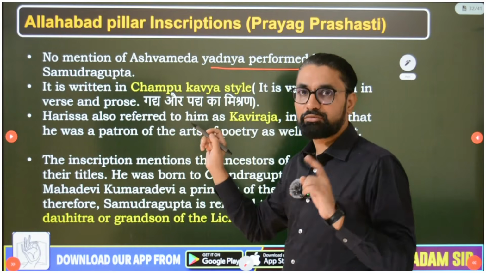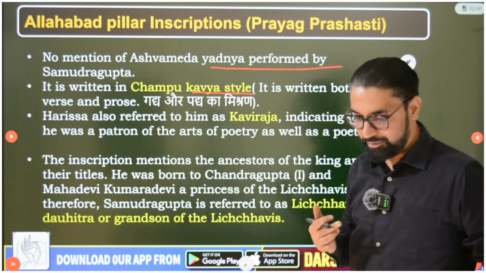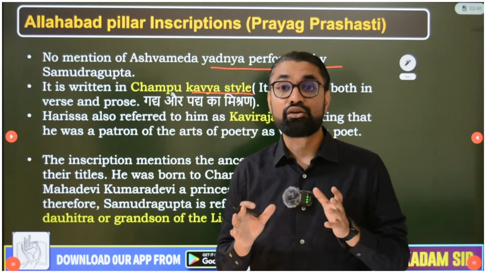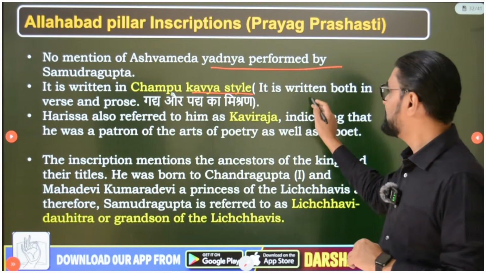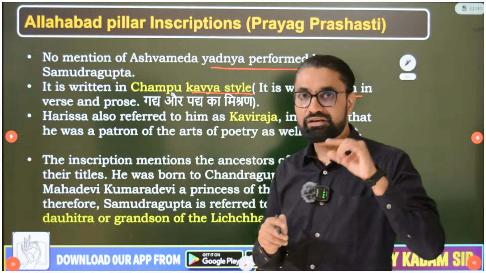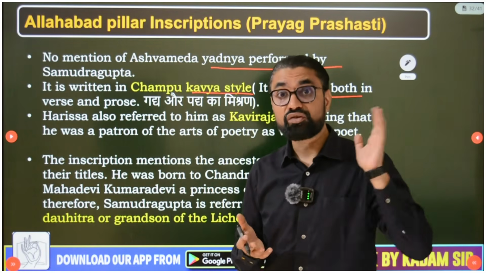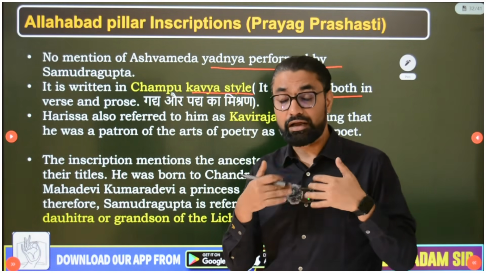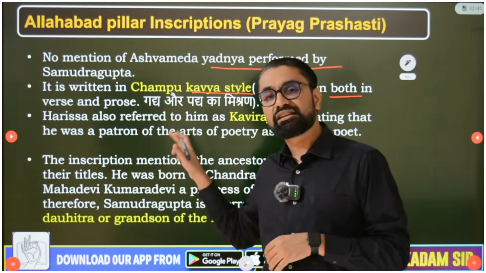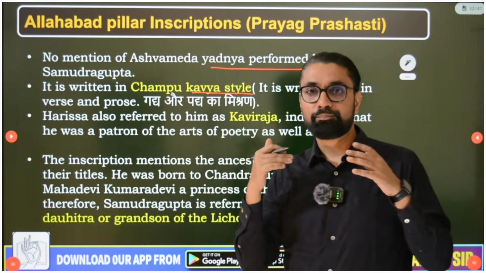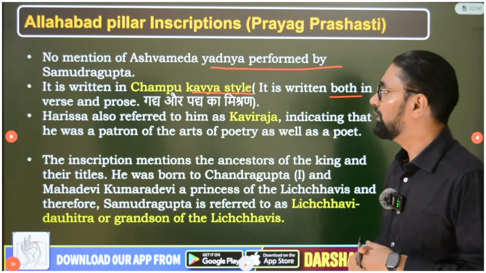And one important thing about this inscription is that it is written in Champu Kavya style. Now the Champu Kavya style, guys, remember this word. Champu Kavya means it is one style of Sanskrit poetry which is a mixture of Gadya and Padya. So it is written in both verse and prose form. Verse and prose, Gadya Padya ka Mishran, that is called Champu Kavya style. It was a very old Sanskrit style, used in different Sanskrit books. And this inscription is of this style, written in prose and verse format. So remember, the Allahabad pillar inscription has this Champu Kavya style.